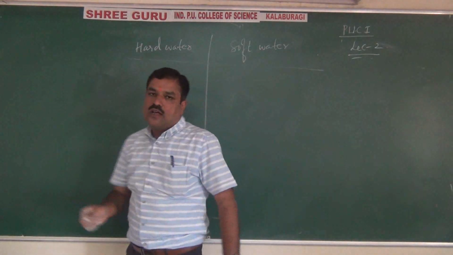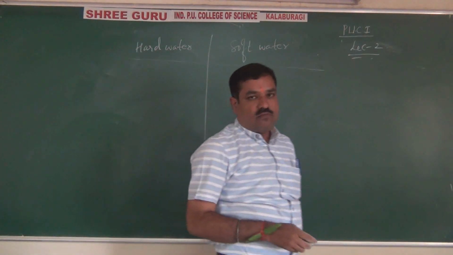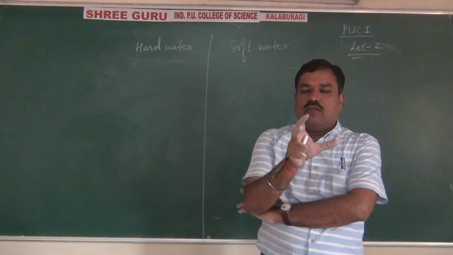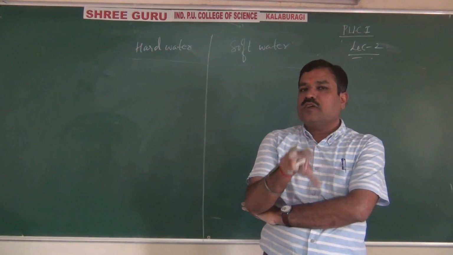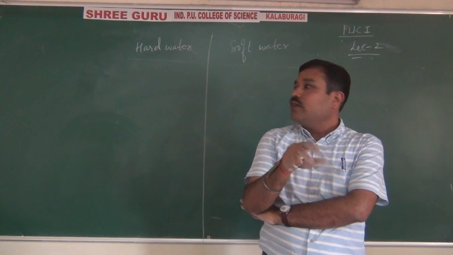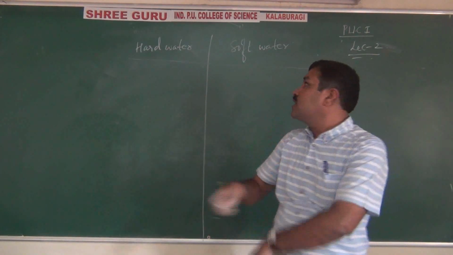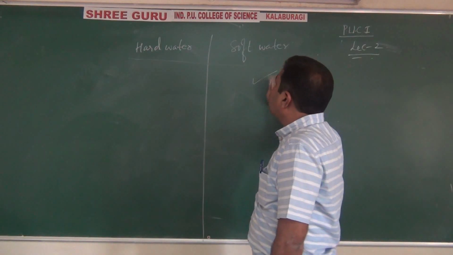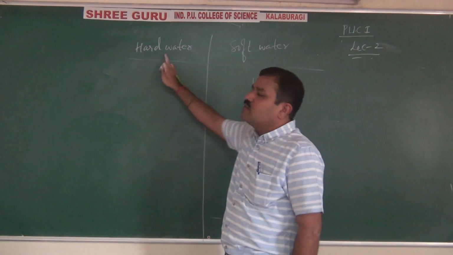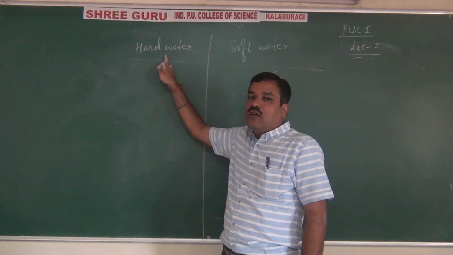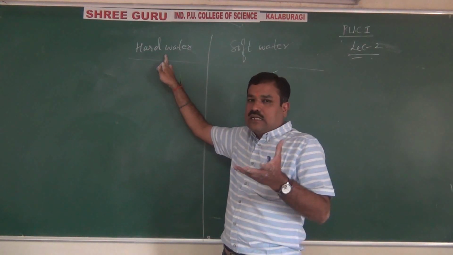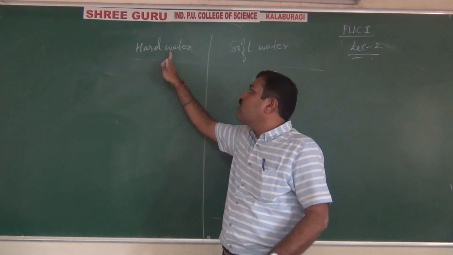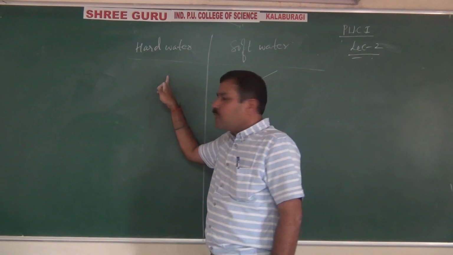Water which gives lather easily, especially with soaps, is called soft water. Water which gives lather easily, even with soap, is called soft water. And water which does not give lather or foam easily is called hard water.